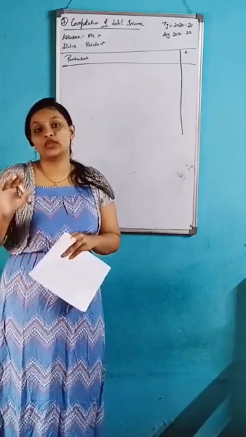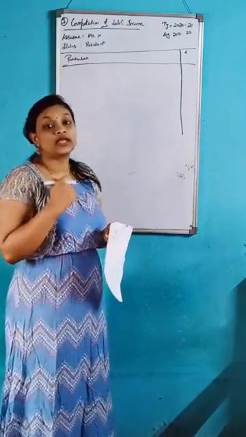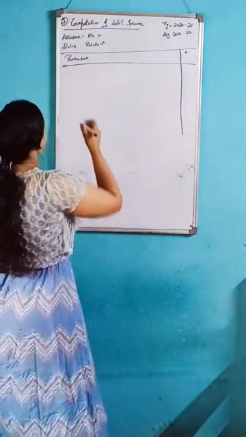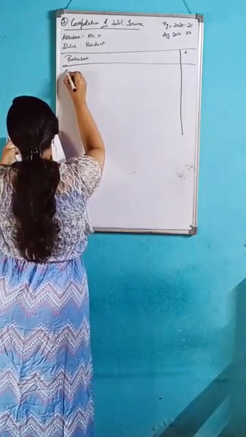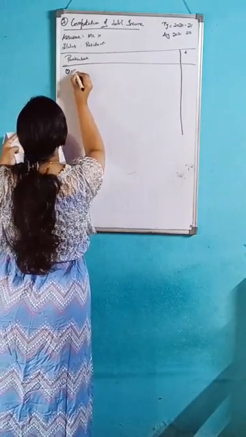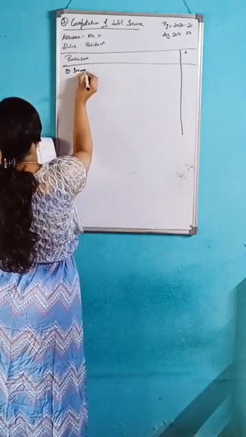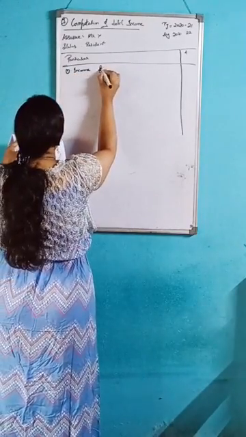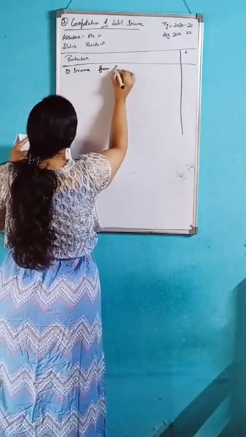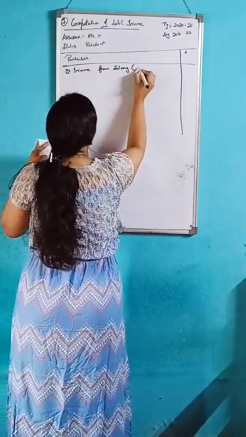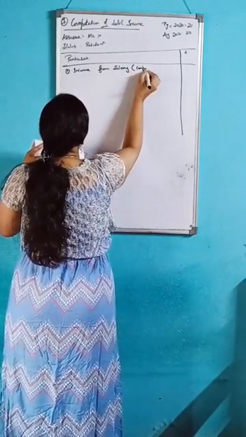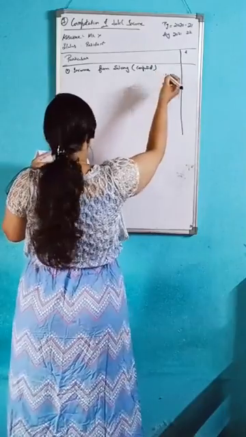You don't need to calculate any TDS part. So directly you can write. First point is income from salary. Here you write computed, so you can write the direct amount.